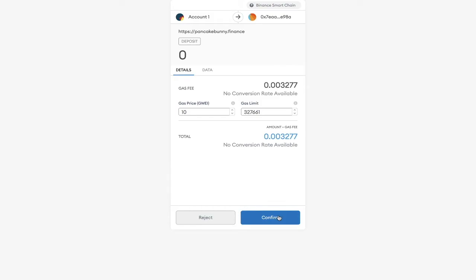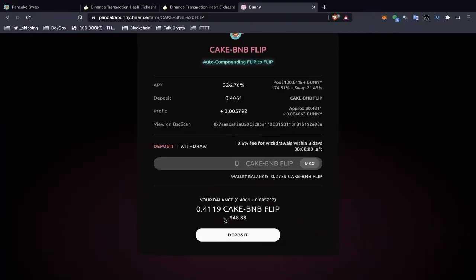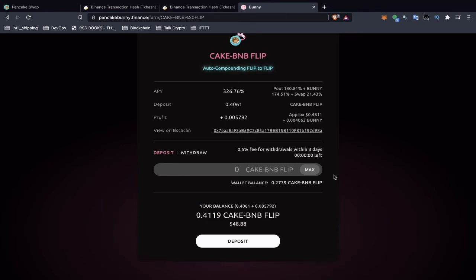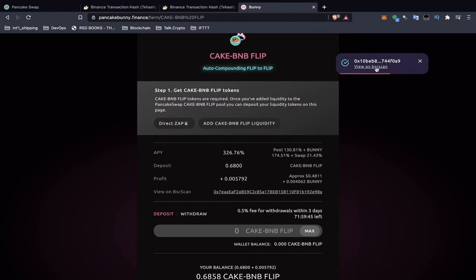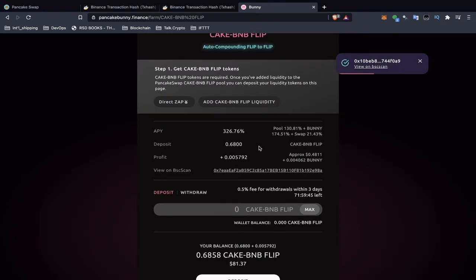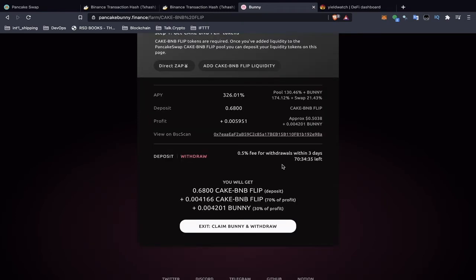And as always, you should be confirming every transaction in your wallet. Never do infinite unlock. That will allow the exchange to do any transaction on your behalf. Again, do not do infinite unlock. Okay. So we've unlocked my wallet. It's now going to put them here for staking. So now it's going to put my LP tokens here. You can see my deposit and also my profit as well.